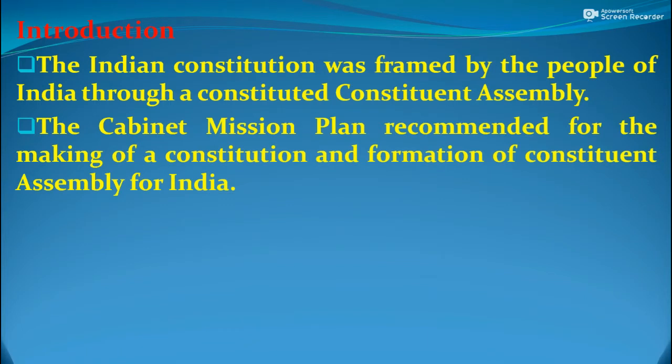The Cabinet Mission was a Cabinet Committee of the British Cabinet, established in 1945 and visited India in 1946. That cabinet committee recommended the making of the constitution and the formation of the Constituent Assembly of India.